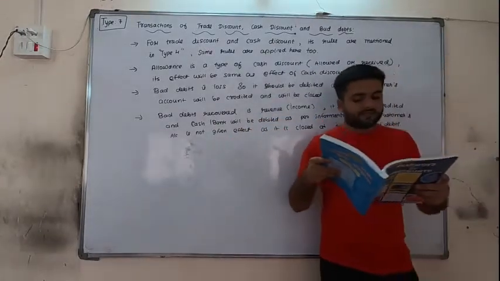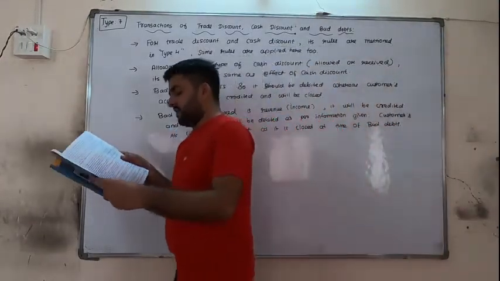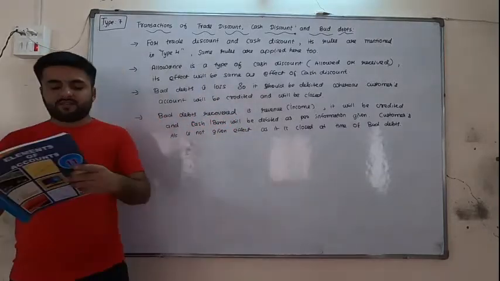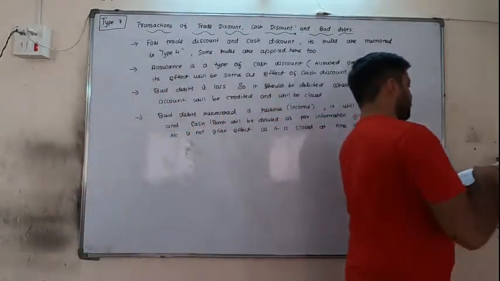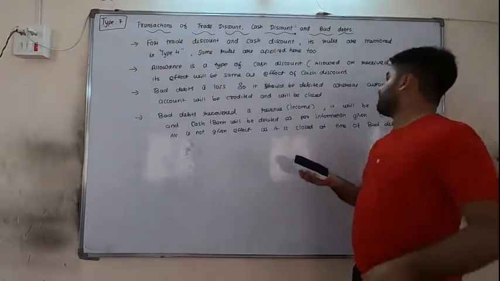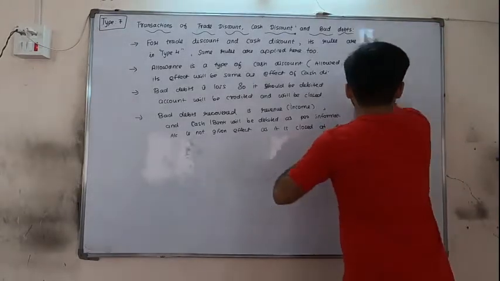So transactions of cash, trade discount, cash discount and bad debts. Write journal entries for the following transactions in books of Parmeshwar. Okay, so we will write the journal entries in books of Parmeshwar. So we will prepare a journal.